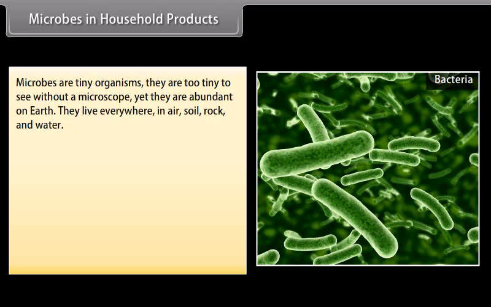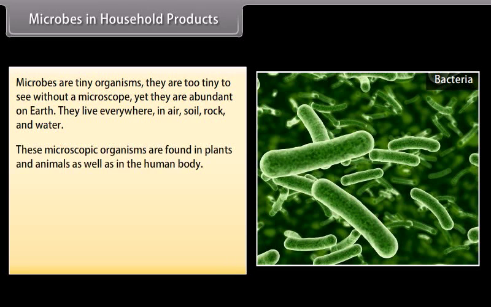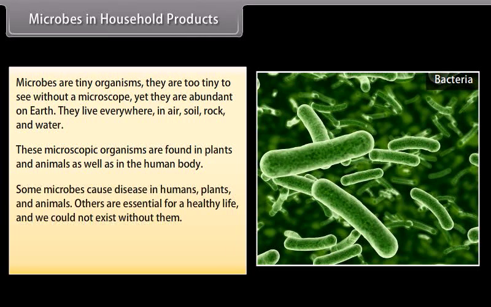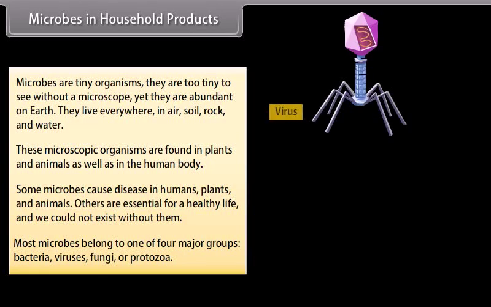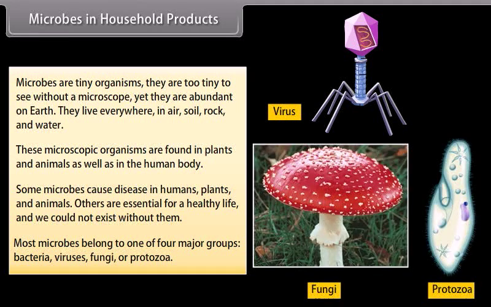to see without a microscope, yet they are abundant on Earth. They live everywhere in air, soil, rock, and water. These microscopic organisms are found in plants and animals as well as in the human body. Some microbes cause diseases in humans, plants, and animals. Others are essential for a healthy life, and we could not exist without them. Most microbes belong to one of four major groups: bacteria, viruses, fungi, or protozoa.